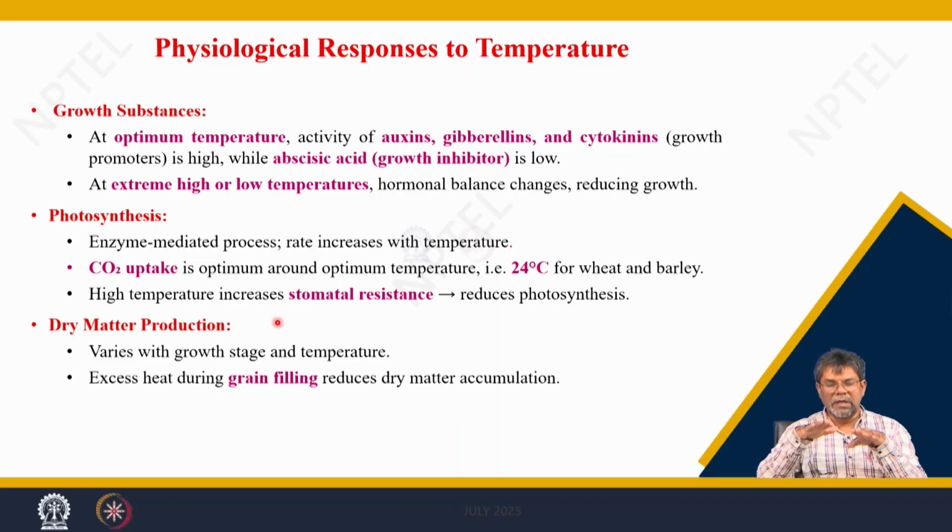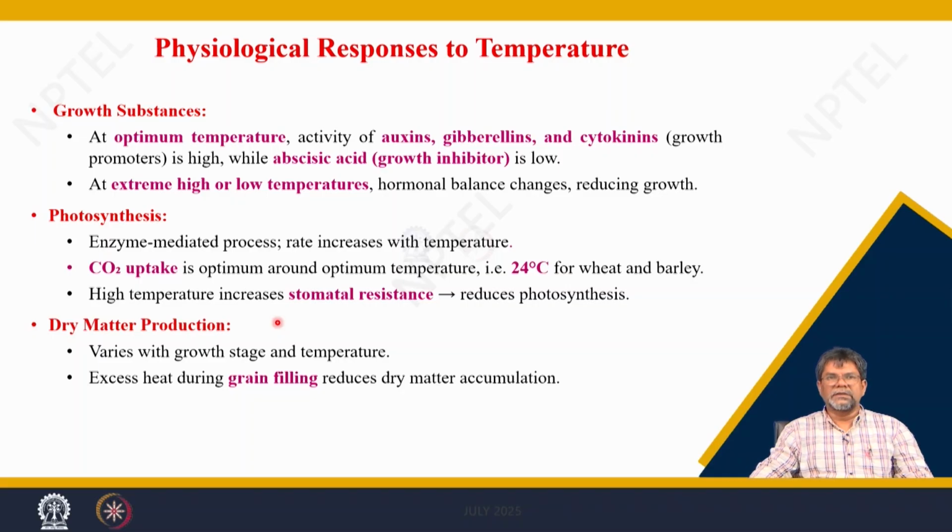So, the crop growth attains the maximum rate at the optimum temperature, but when the temperature is at a minimum or beyond the optimum, there is an imbalance between the growth promoters and the growth retarders, where growth inhibitor production is higher as compared to growth promoters. So, crop growth is affected by temperature beyond the optimum. At extreme high or low temperature, a hormonal imbalance happens, so that causes a reduction in crop growth.